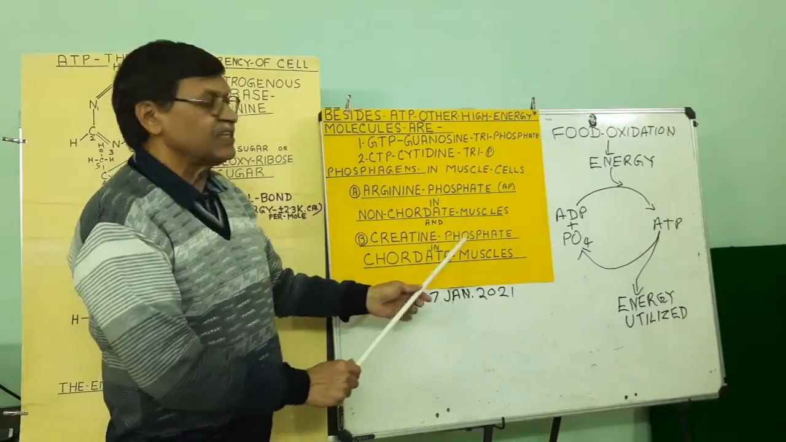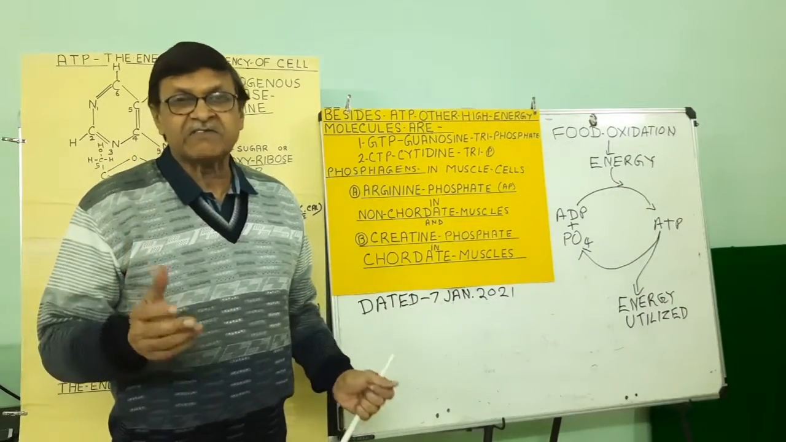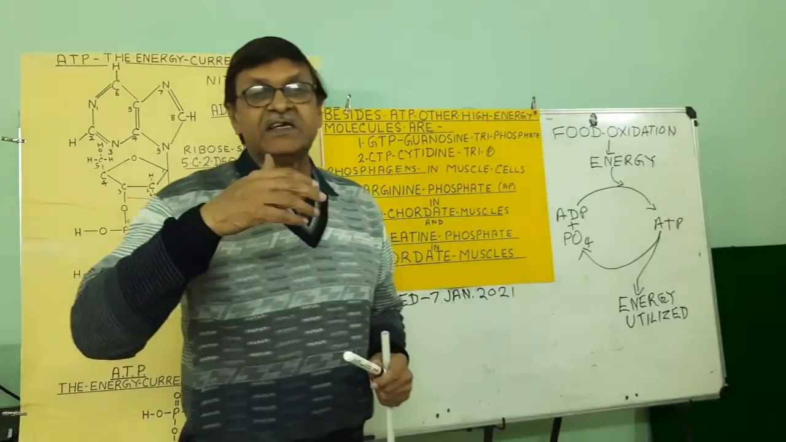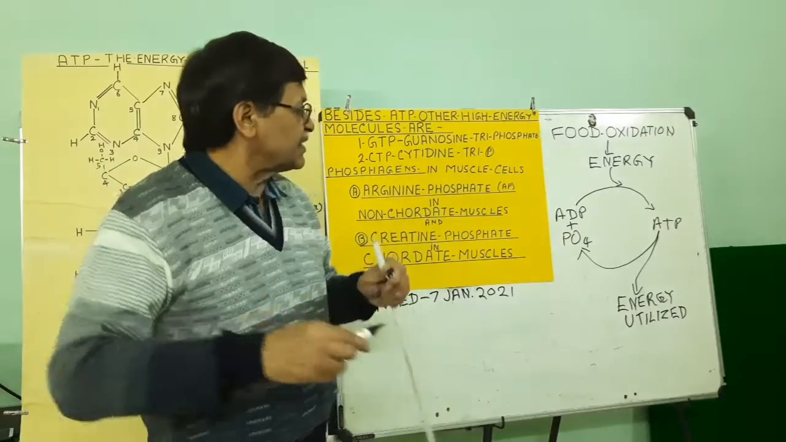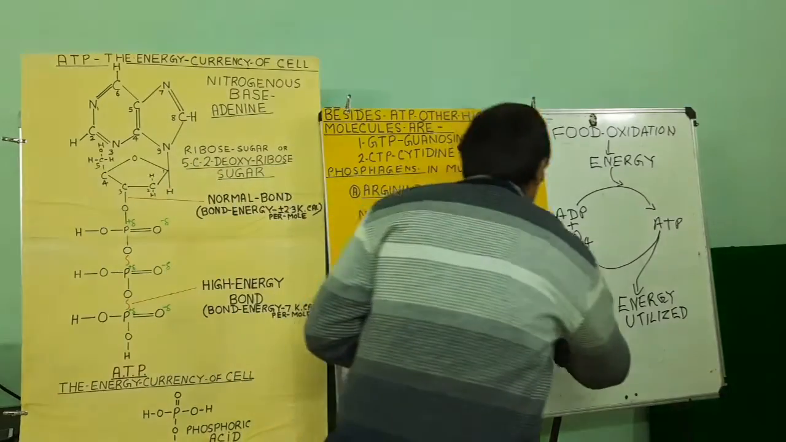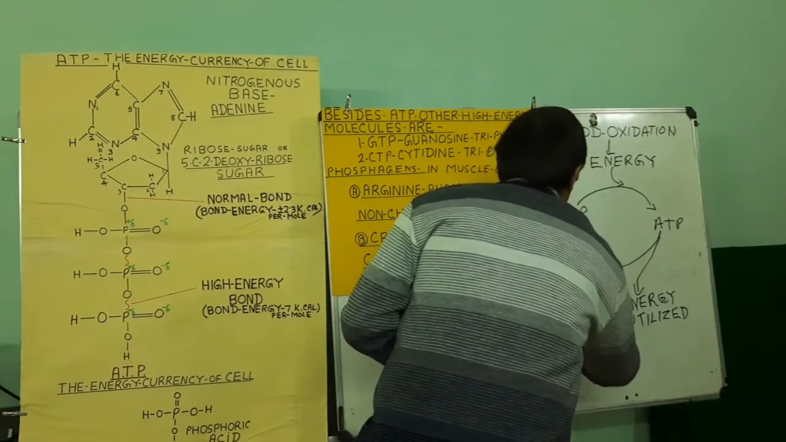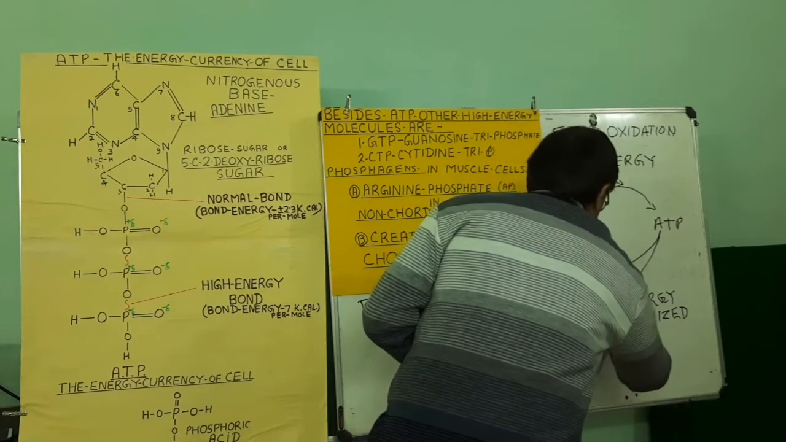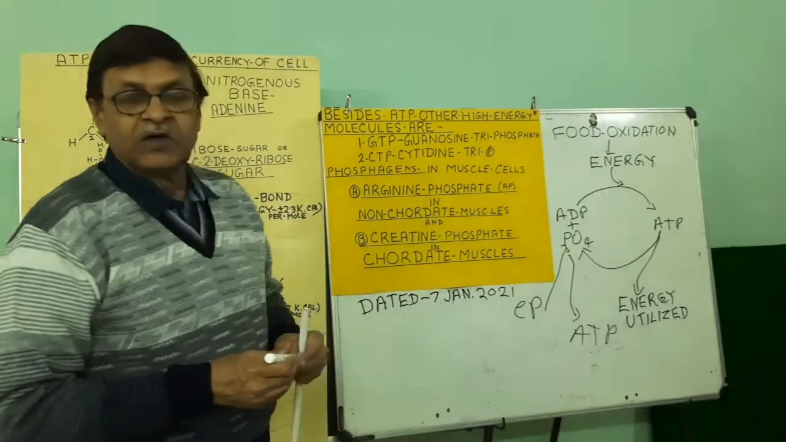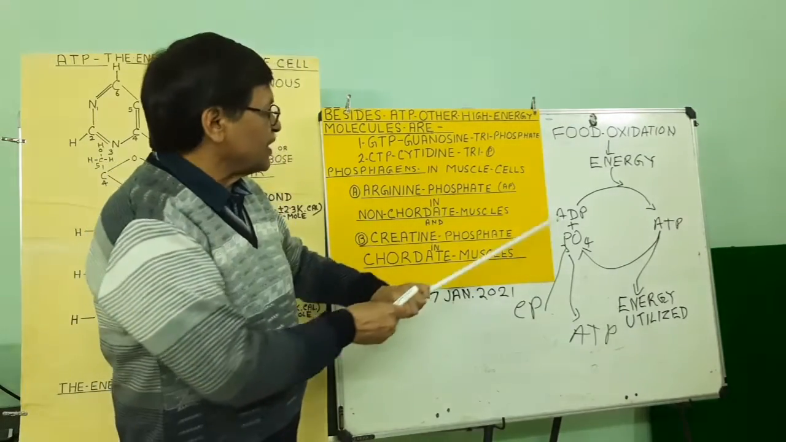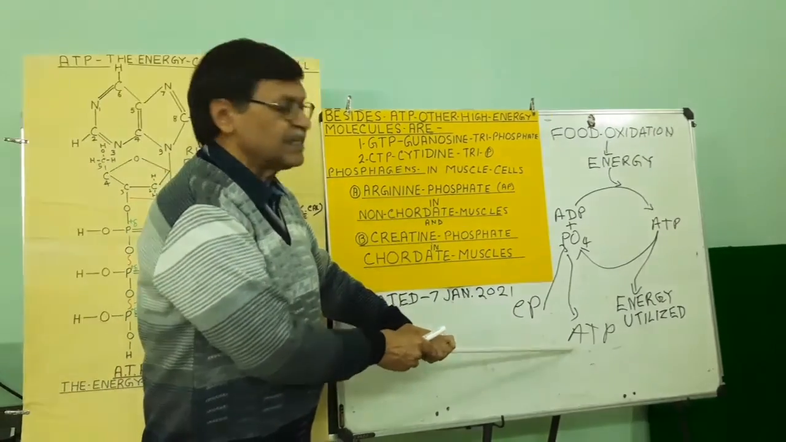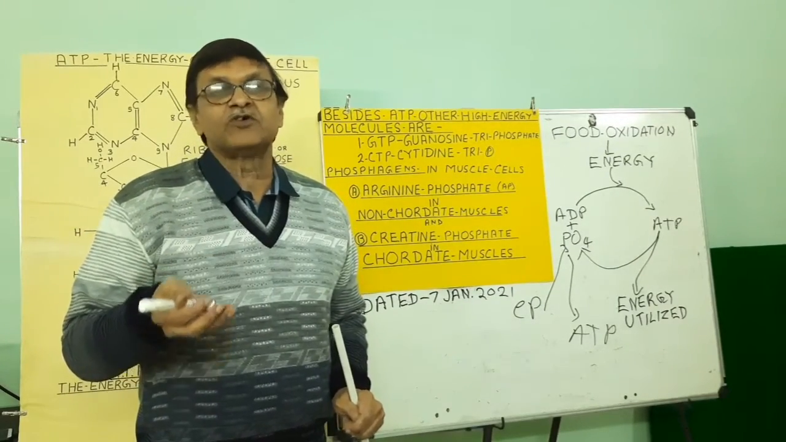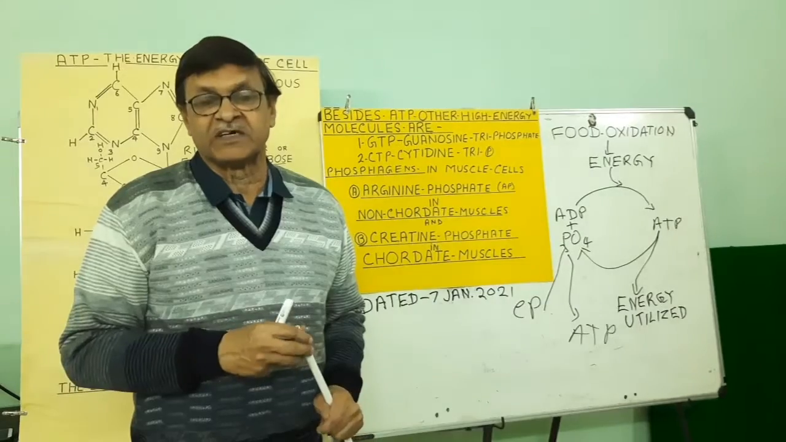So whenever there is a need of energy and the ATP is exhausted, at that time what will happen? This creatine phosphate will bind with ADP and make another ATP molecule. Arginine phosphate will also bind with ADP to form arginine and ATP. So the ATP molecule becomes available for performing the work.